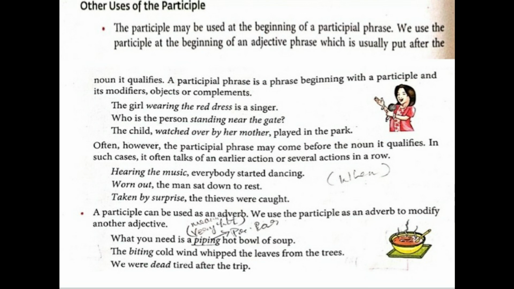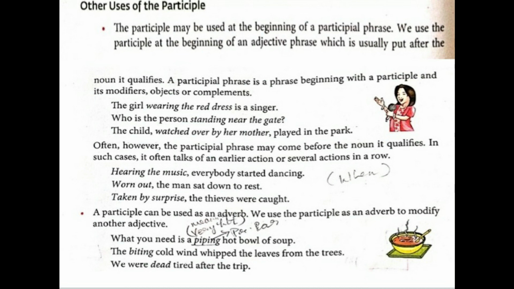One side, hearing the music. And second side, all started dancing. So first one was what? Hearing. As soon as they heard the music they started dancing, two activities were done. So hearing is what? Present participle. But what is the whole phrase over here? Hearing the music is the phrase. So did you understand, students?